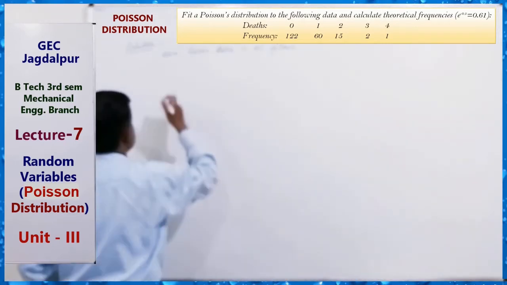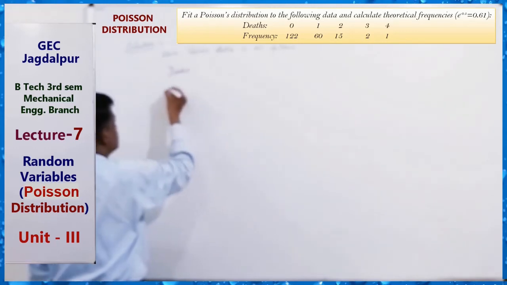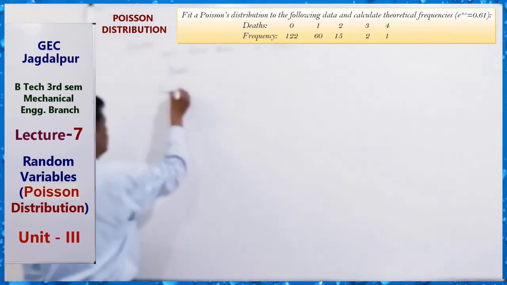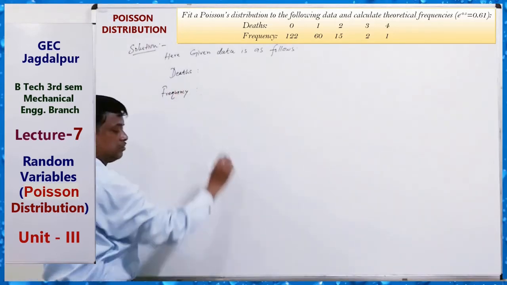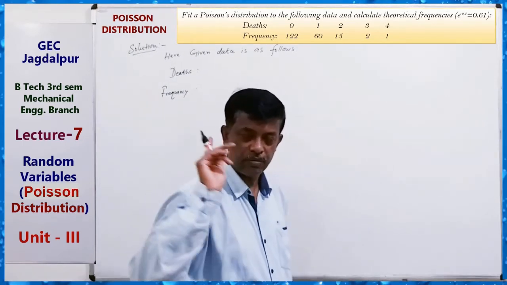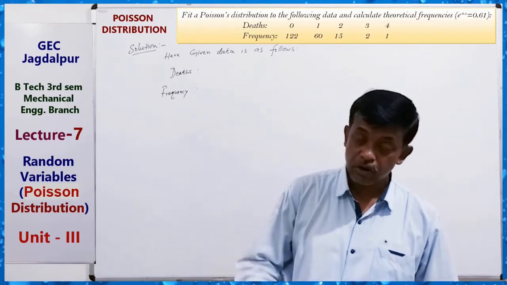Deaths means X. For this given data, we have to fit a Poisson distribution, that is, theoretical frequency.